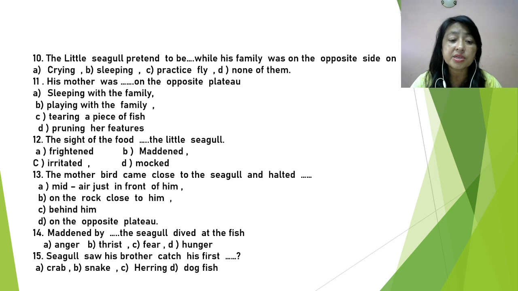So she waited in the midway, just in front of him, because she knew that he was hungry. So out of hunger, he would definitely try to catch the fish, and thus he would be able to learn how to fly. So definitely he will attempt to catch the fish. So the answer is mid-air, just in front of him.